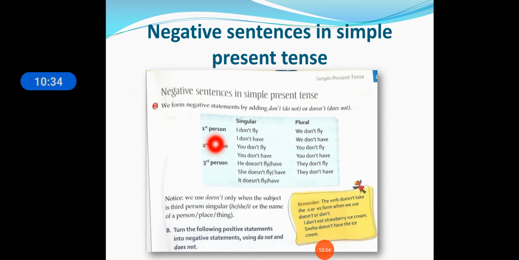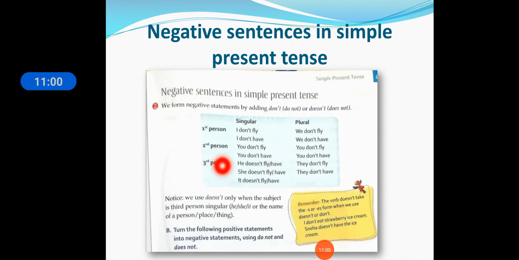First person singular will be: I don't fly, I don't have. First person plural: we don't fly, we don't have. Second person singular: you don't fly, you don't have. Second person plural: you don't fly, you don't have.